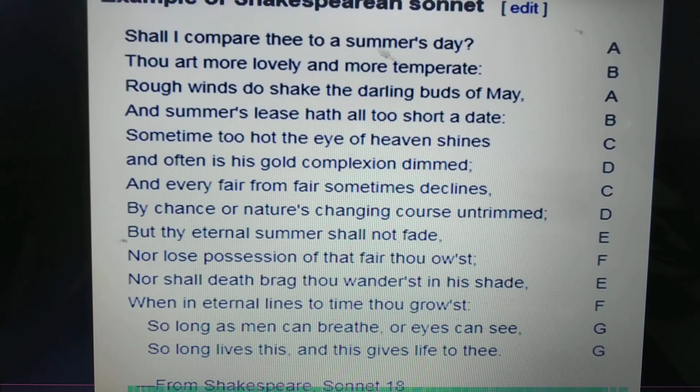This is the example of a Shakespearean sonnet. Shall I compare thee to a summer's day? Pause the video and read it.